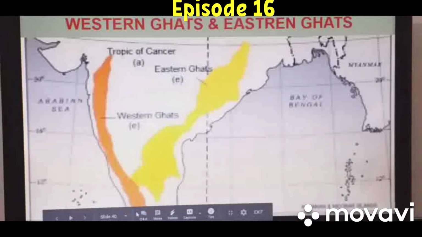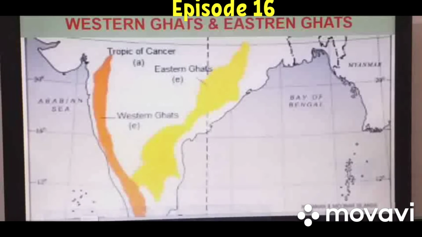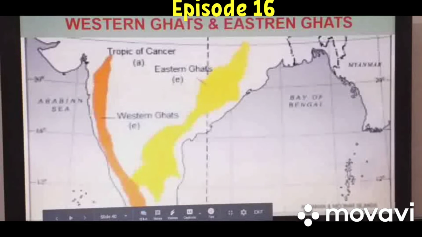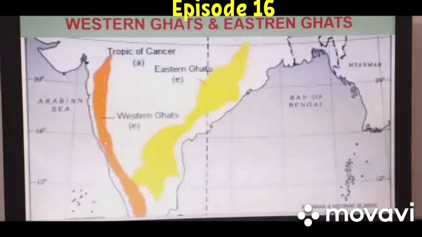Okay. So these are some basic features of the Western Ghats. These are a continuous range. Continuous means you can't see any break in between. This is a continuous chain of mountains.